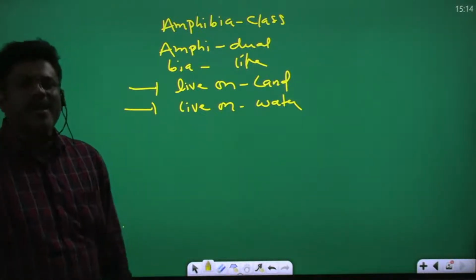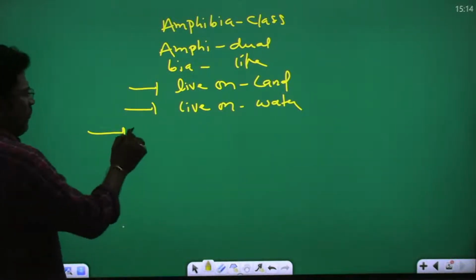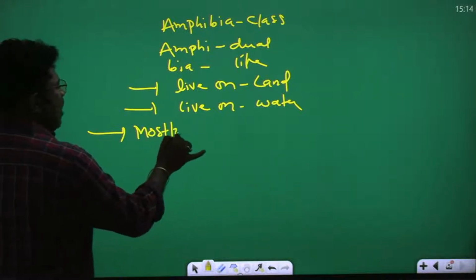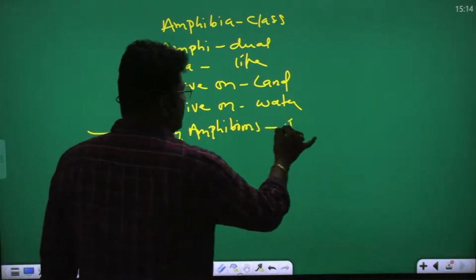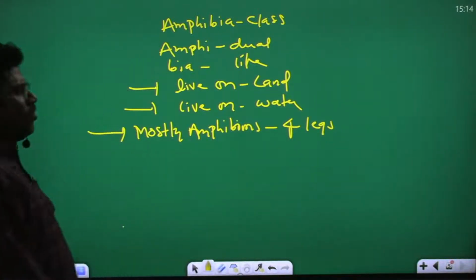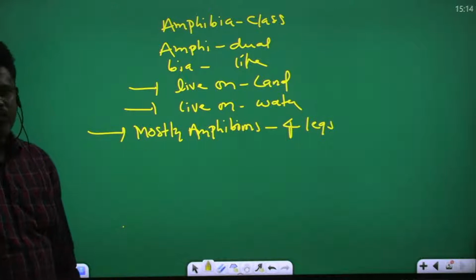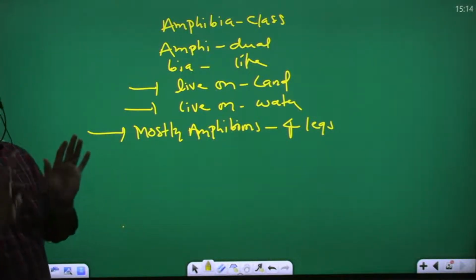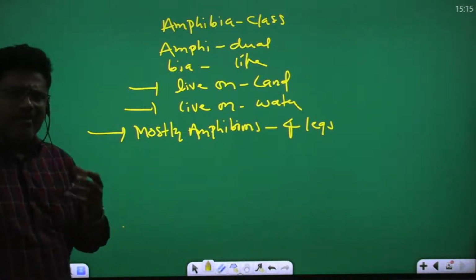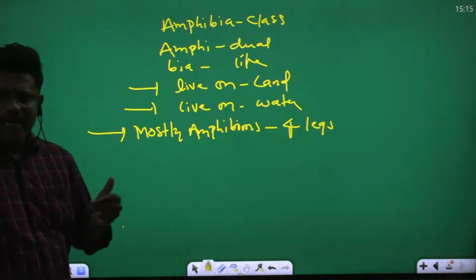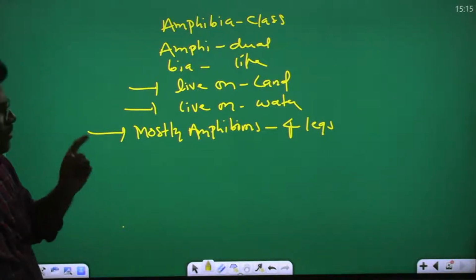Mostly amphibians have 4 legs, forelimbs and hind limbs, useful for walking, running, jumping, leaping, burrowing, and swimming. So most amphibians have 4 legs.